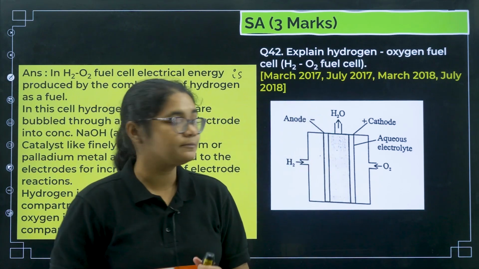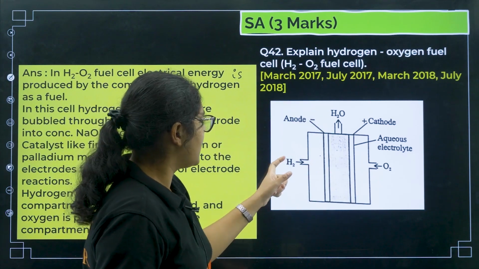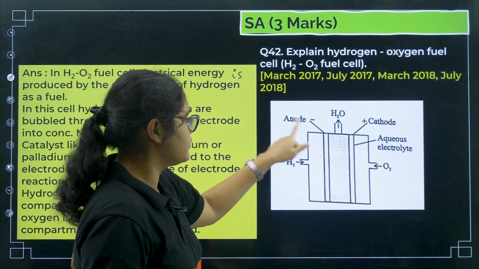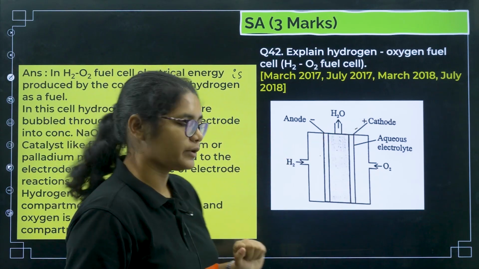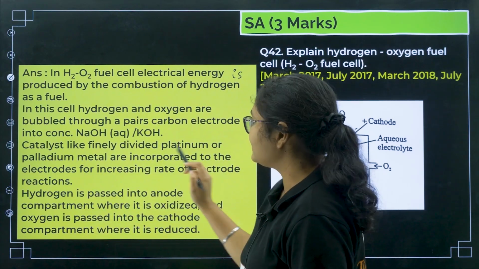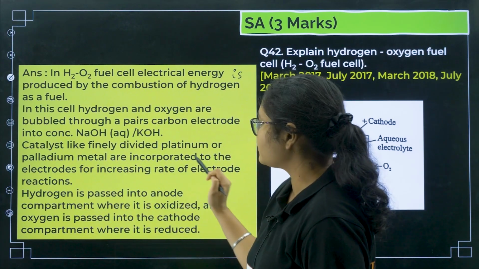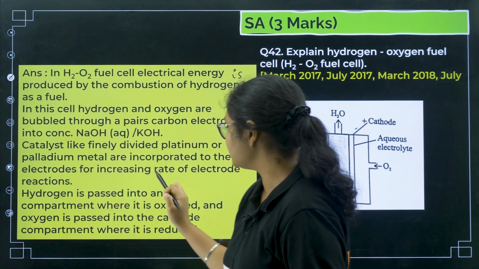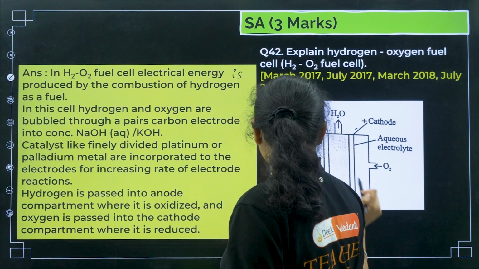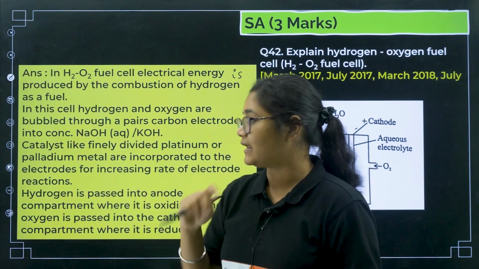You can see here, hydrogen is pumped from this side, oxygen from this side, and you have anode and cathode. Catalysts like finely divided platinum or palladium metal are incorporated into the electrodes for increasing the rate of electrode reaction, so that the reaction can take place faster.